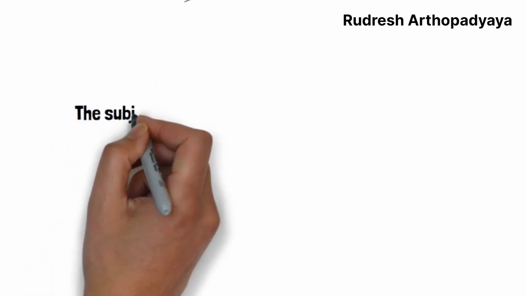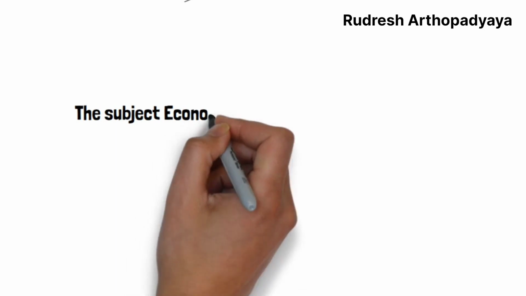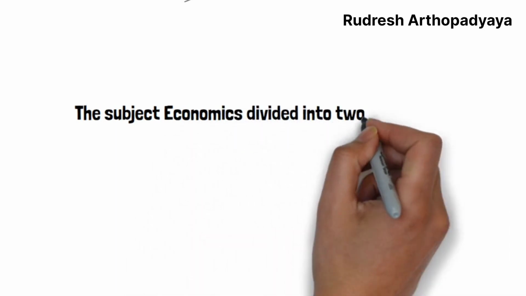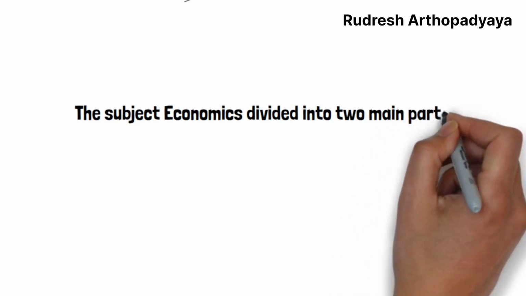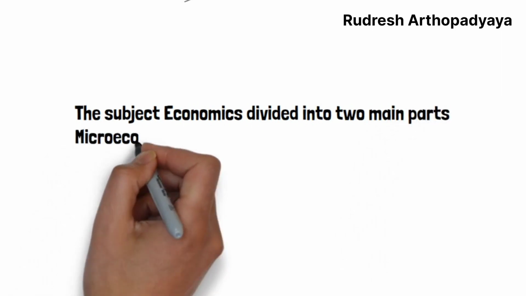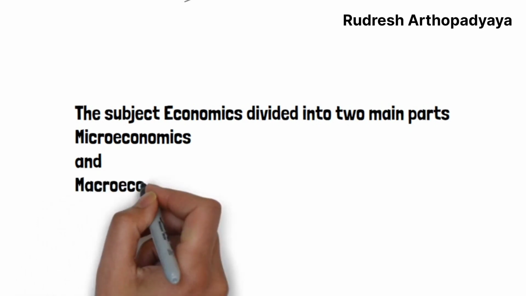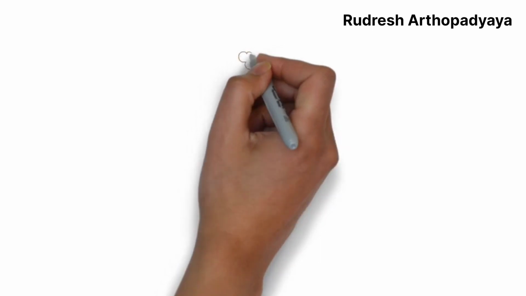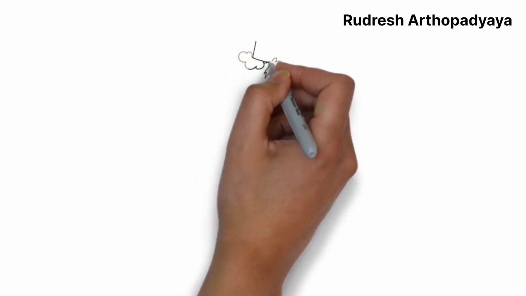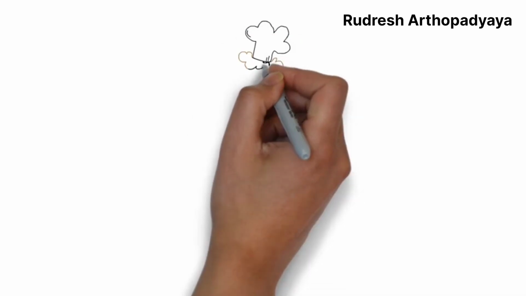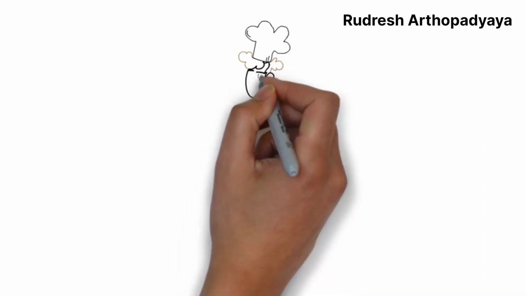The subject, economics, is divided mainly into two parts. They are microeconomics and macroeconomics. Dear friends, let me tell you, microeconomics is the study of small economic units, meaning the study of individuals, a household, one firm, or one industry.